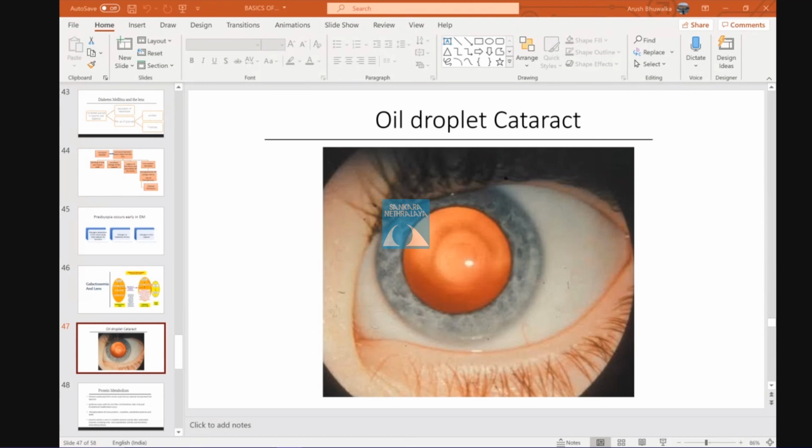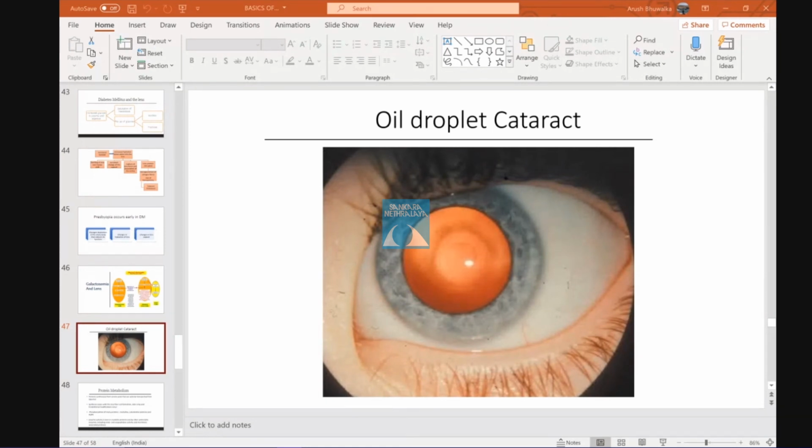One more thing, in diabetic cataract, you were talking about what is the most accepted theory, Arush? You didn't tell. What is the most accepted theory of diabetic cataract? You mentioned that it leads to the accumulation of sorbitol, but that is not the most accepted theory. The most accepted theory is glycosylation of proteins, right? Have you read about it? It is the glycosylation of proteins which is the most accepted theory, not the sorbitol. Okay. Yeah.